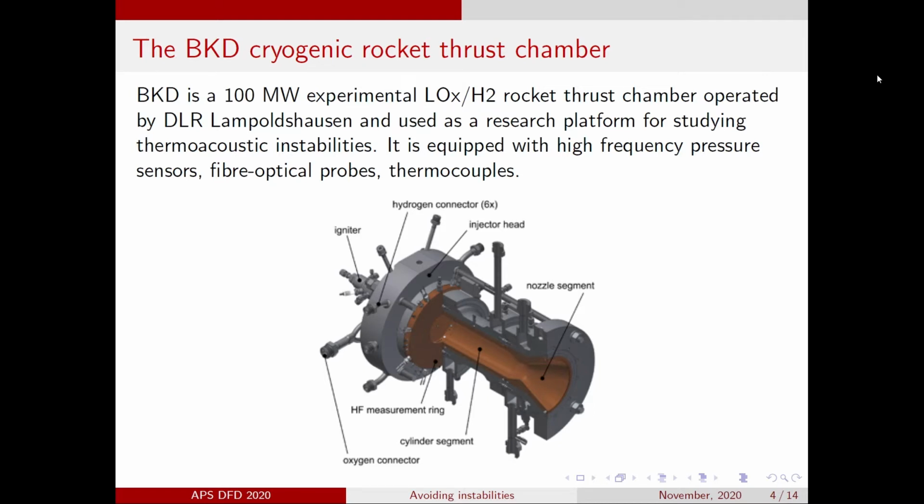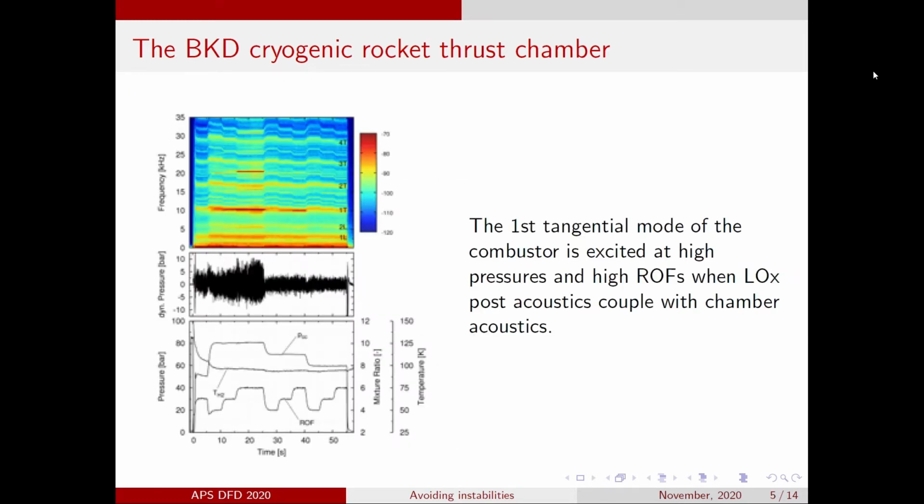It is equipped with a variety of sensors, including static pressure sensors, multiple high-frequency dynamic pressure sensors, optical fibers, thermocouples, etc. The picture on the left shows a typical experimental run on BKD.